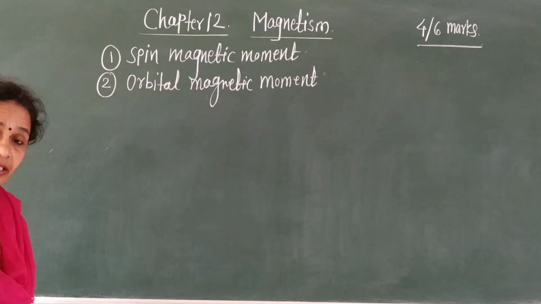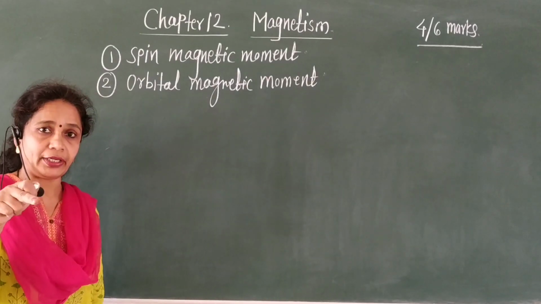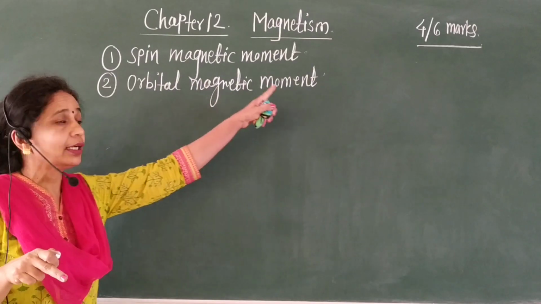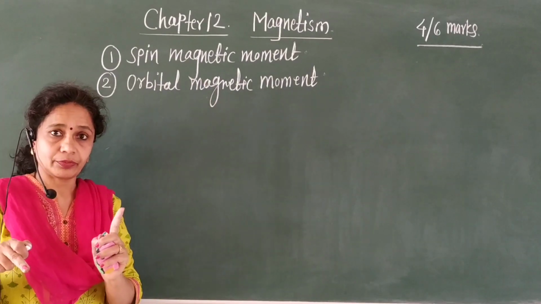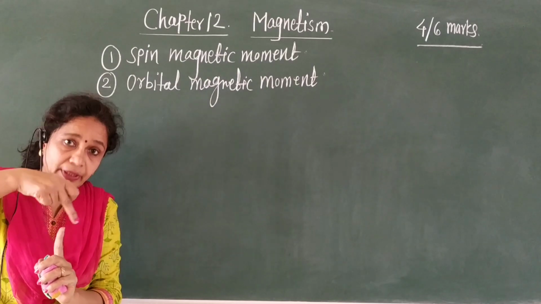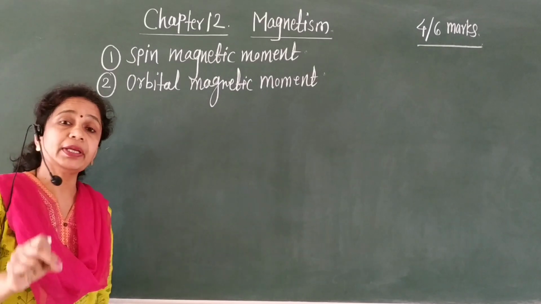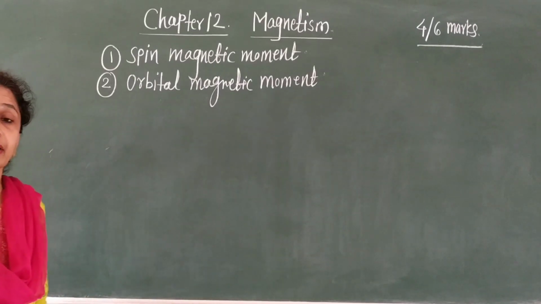Therefore, as the electron is revolving in a circular orbit, it has an orbital magnetic moment. As it is revolving in a circular orbit, it spins along its axis, therefore it has a spin magnetic moment.